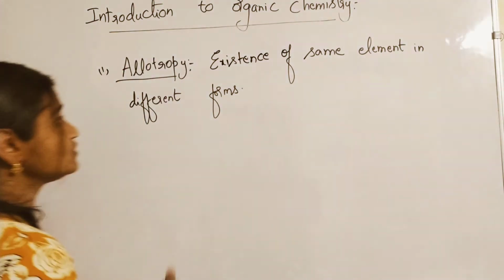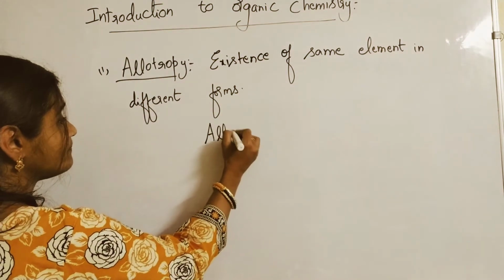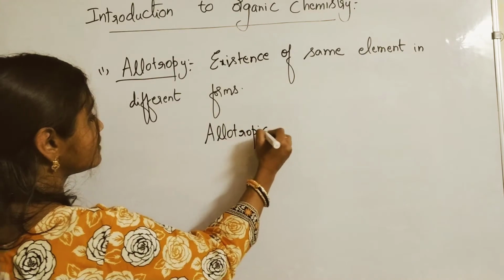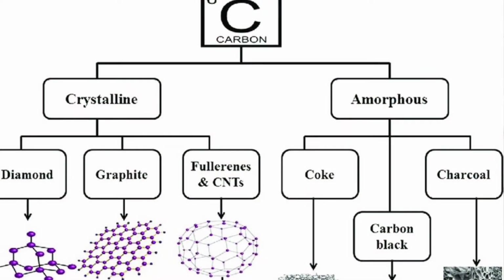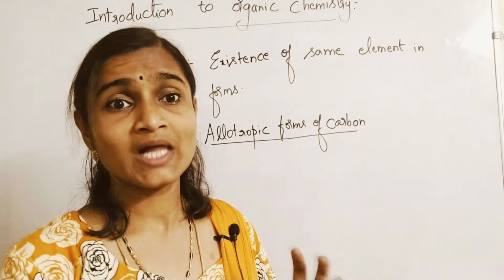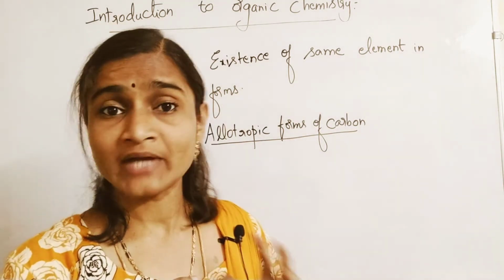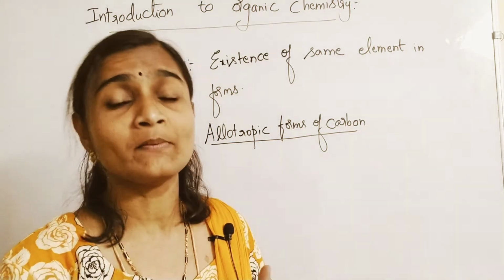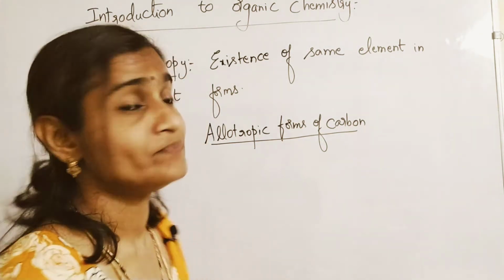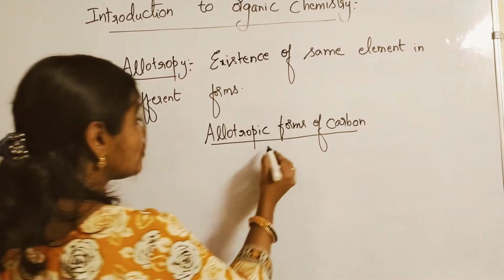Okay, so what are those allotropic forms of carbon? If you speak about the allotropic forms of carbon, this topic of allotropy itself will take a little bit of time. So I'll just explain only up to allotropy in this video, and then the remaining properties we'll learn in the next video, right? So what are the different allotropic forms?